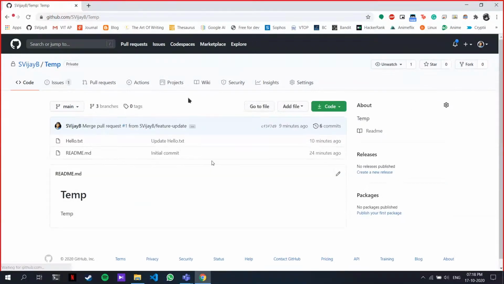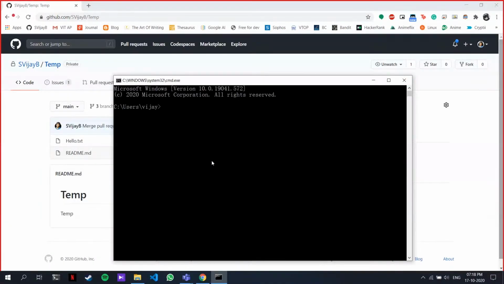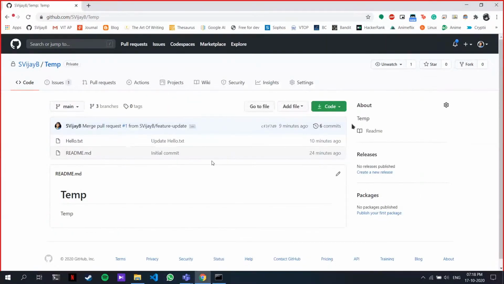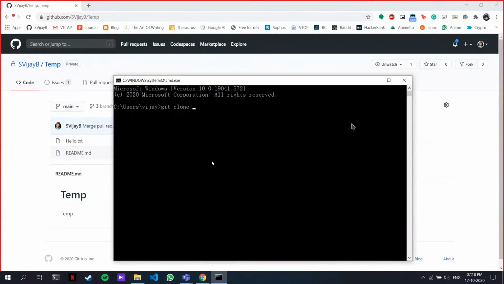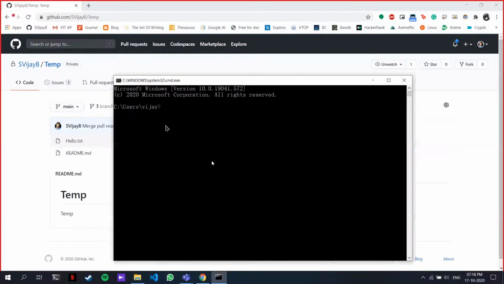Actually, I wanted to know, is there any command for getting your GitHub account onto your desktop? I mean, to log in. Oh yeah. The first time you want to push changes, if you type git clone or any command related to GitHub, it'll automatically open GitHub and you'll have to log in.